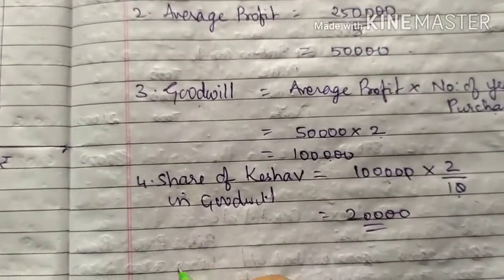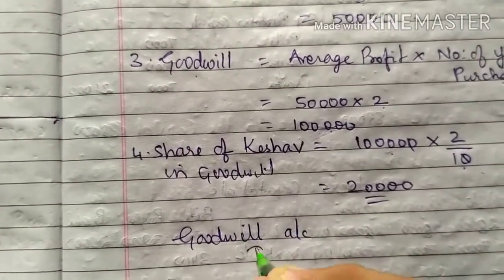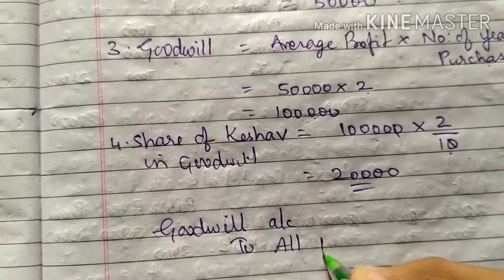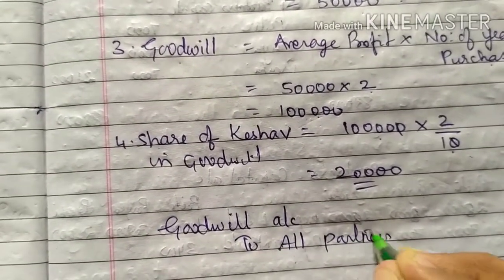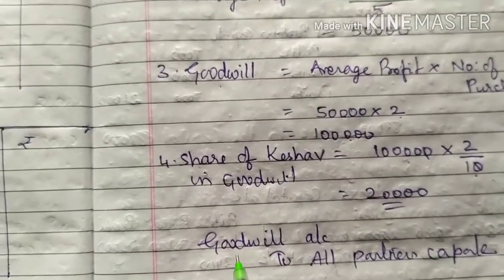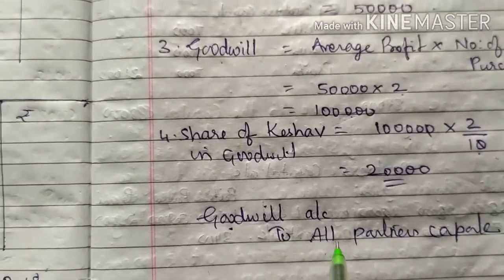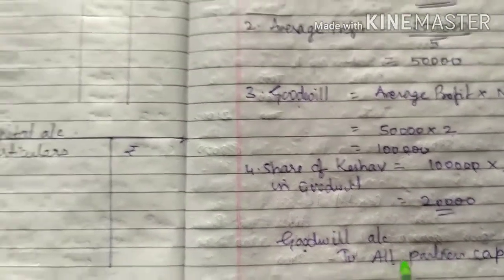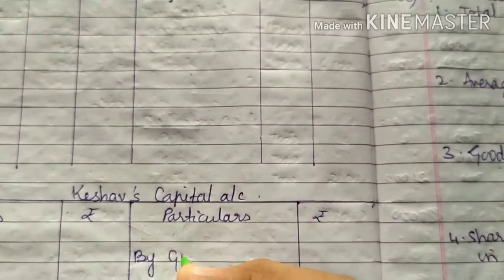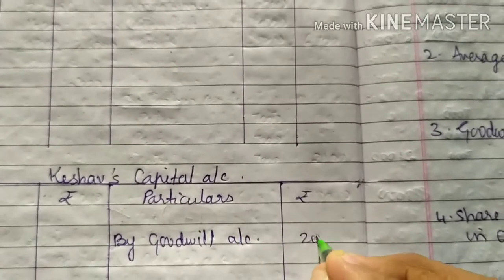So the entry is goodwill is raised. The entry is goodwill account debited to all partners' capital accounts. This is only for Keshav. So on the goodwill account debit side, we are not preparing the goodwill account. To all partners' capital accounts, all partners here is only Keshav's capital account. On the credit side, you write here goodwill account, which is 20,000.